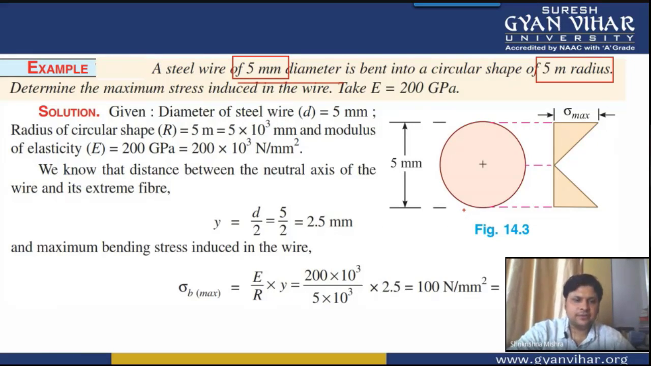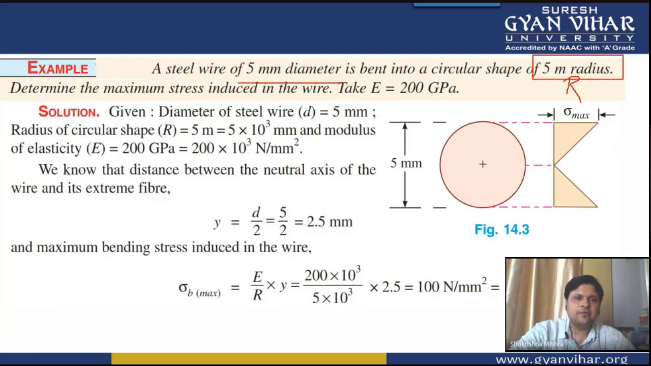All right. Then, what is the maximum stress that will be developed in the wire? Here also you have been given the diameter of the wire. It has been bent into a circular shape of 5 meter radius. So the radius of curvature, this is your radius of curvature. You can write it by capital R.